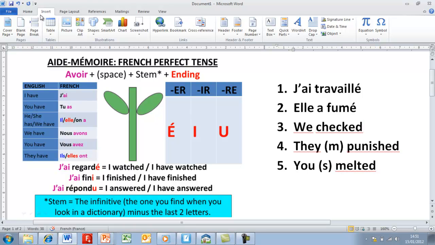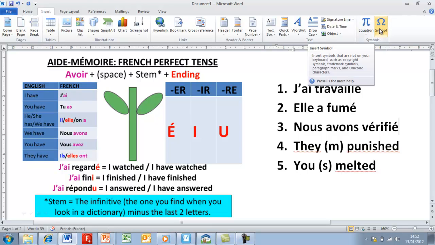We checked. Firstly, the part of avoir, nous avons, followed by the verb to check, which in French is vérifier. Obviously, we follow the same pattern as it's an ER verb. We'll chop off the ER and we control at, release, and then the E. The other way of doing this, if this shortcut doesn't work, is go to insert symbol across the top, which will allow you to insert the symbol that you wish to put in there, for example an E with an accent.